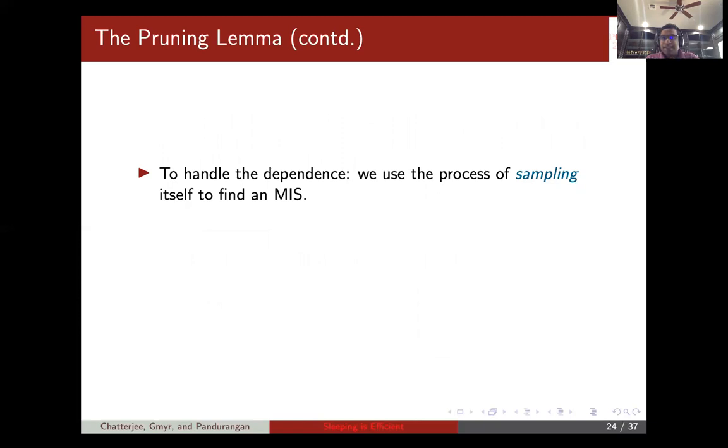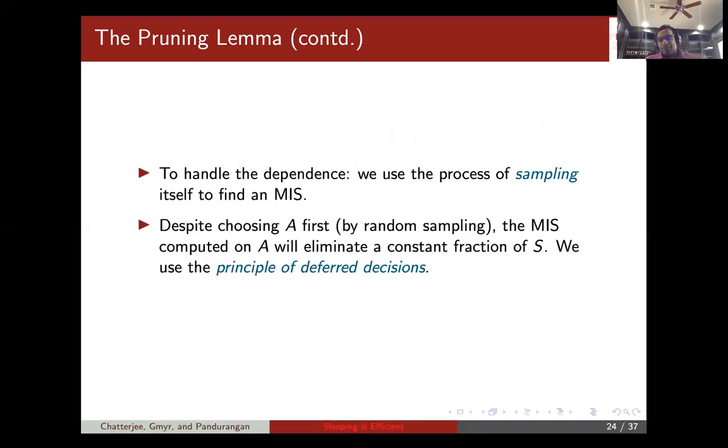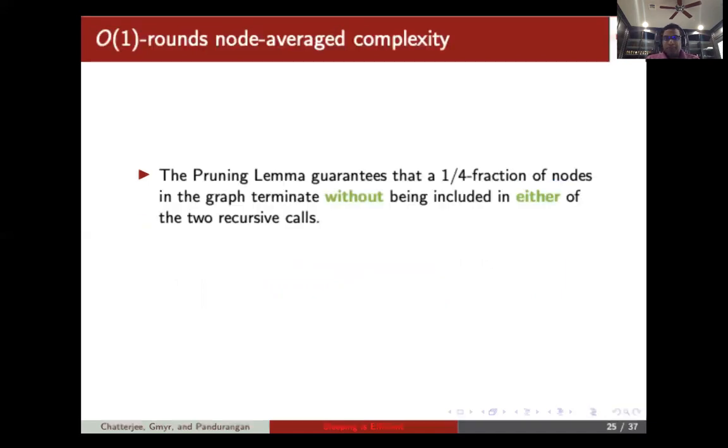Since we are using sampling itself to find an MIS, we have to use the principle of deferred deletions to analyze this process and show that even despite sampling first and then finding the MIS, this will still eliminate a constant fraction of nodes in the sleeping set. Okay, so this is the main lemma. I don't have time to show this, but the proof is in the paper. I encourage you to look in the paper for the proof.